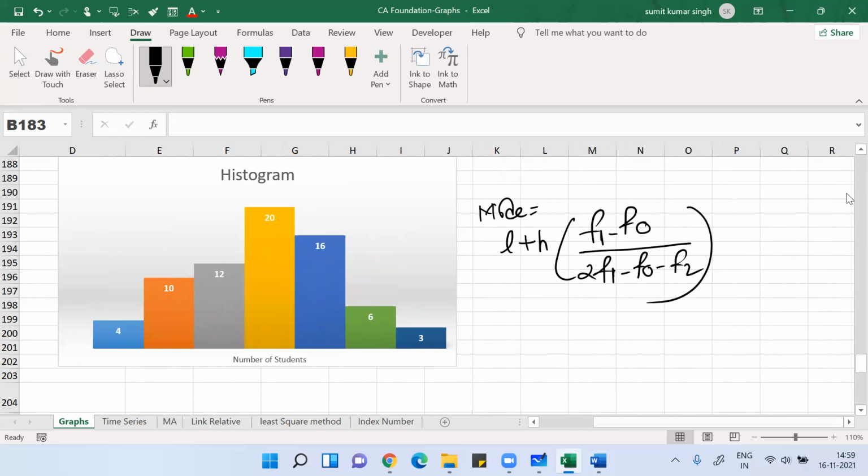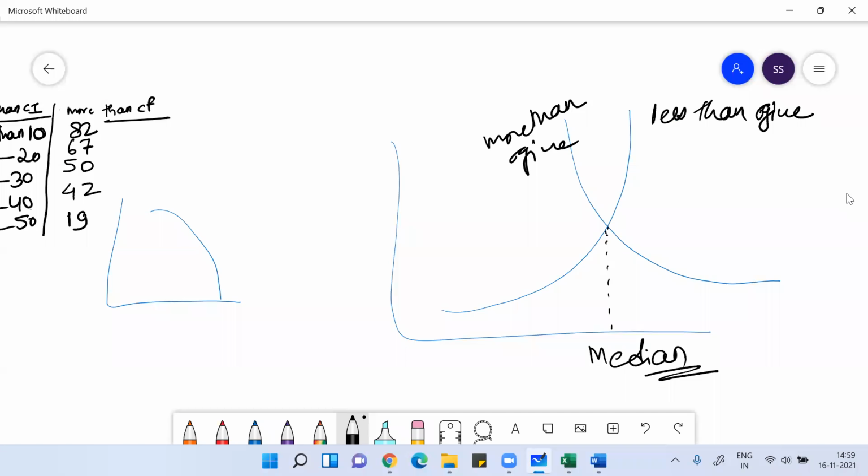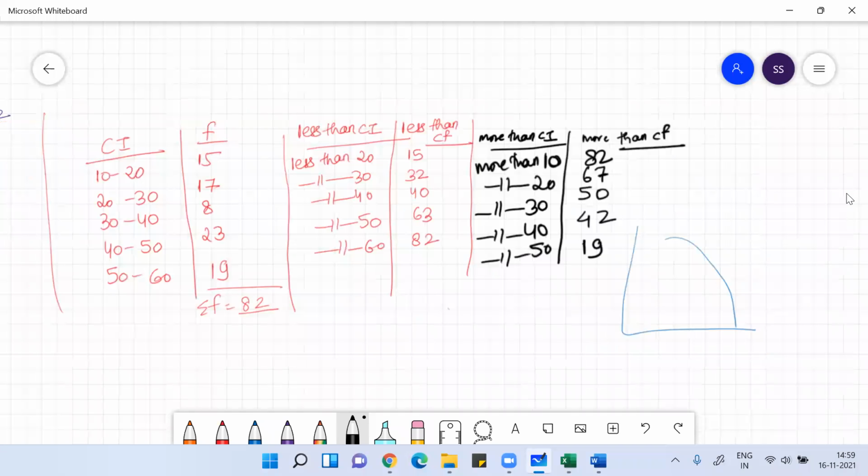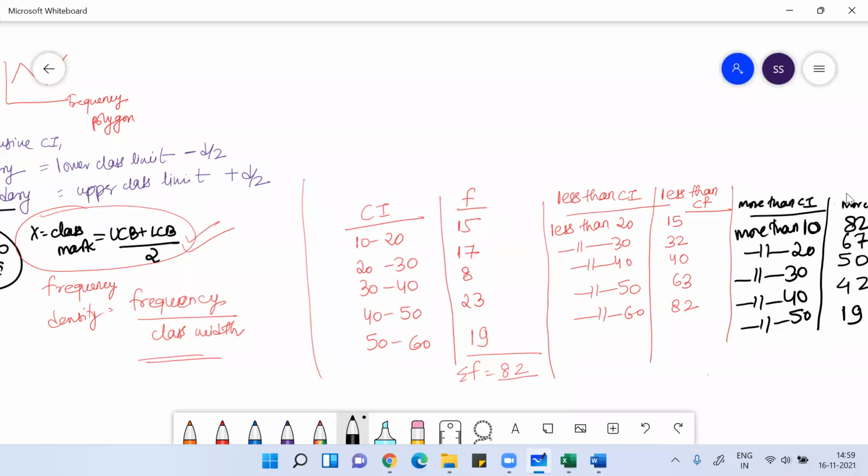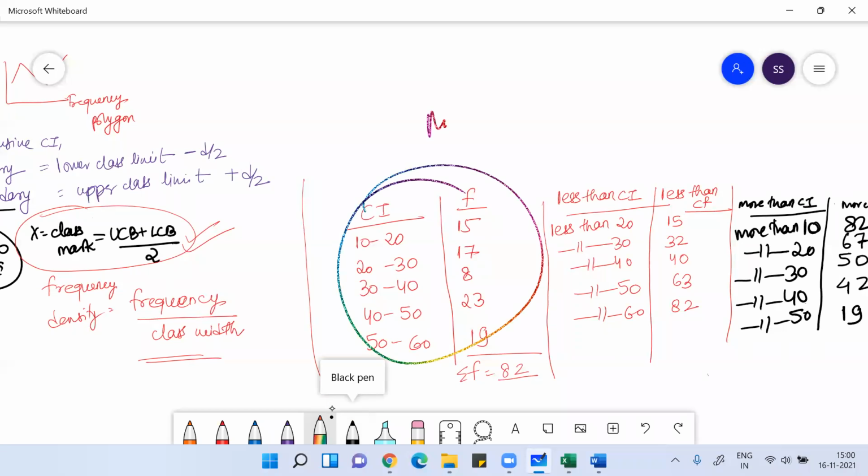We'll see the class interval and frequency to find the mode. I hope you've heard of something called mode. Mode basically means the value which repeats the maximum number of times. So the value which repeats the maximum, here I write F1, the one before that F0, and the one below that F2.